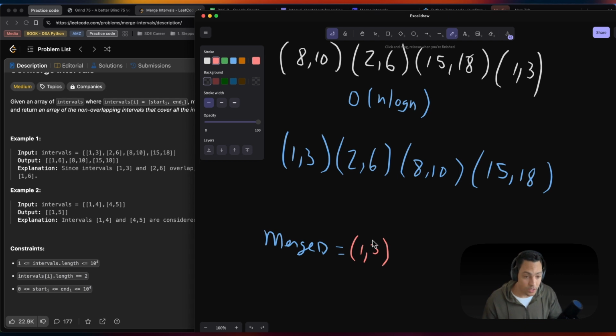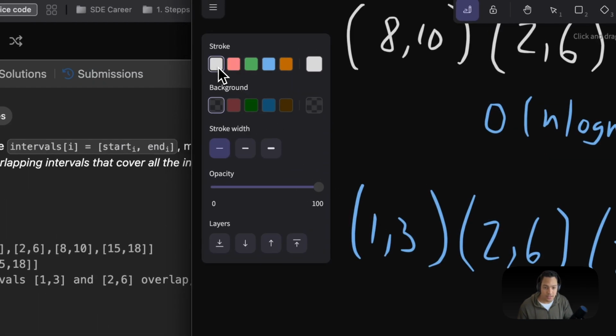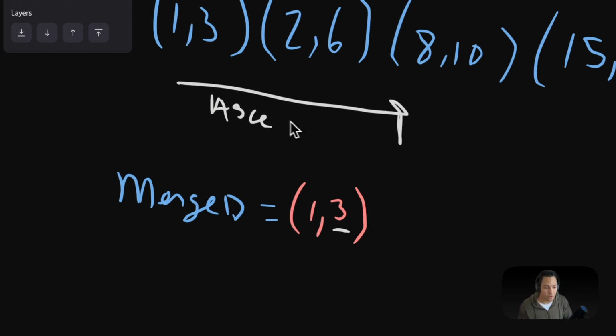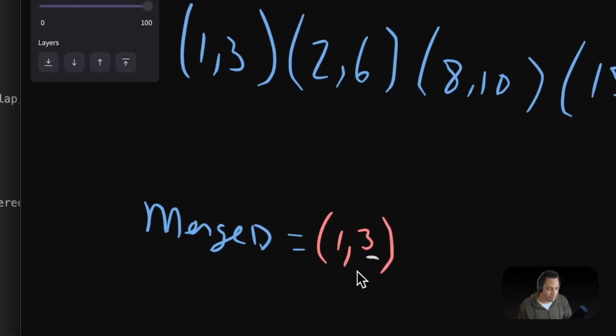Another condition we could check is, since this is the ending part of the array, let me change colors here real quick. Since this is the ending of the array, we want to check if there's an overlap, right? We know they're in ascending order, right? So all this is ascending order, and we know that we're gonna find overlaps. Well, the overlap is going to happen if our ending time is still running while our starting time of the next interval